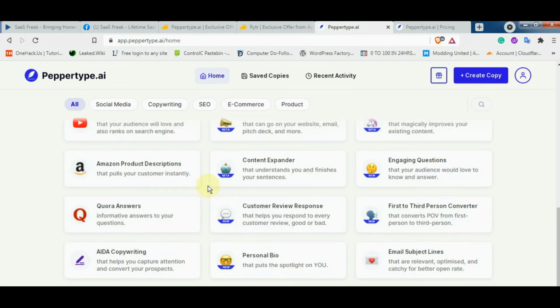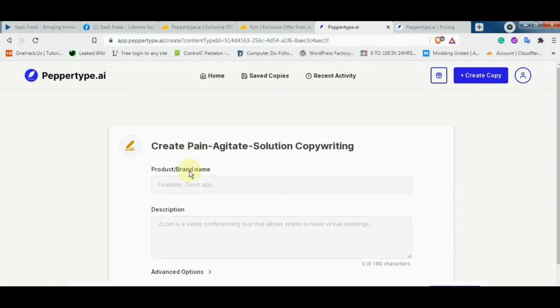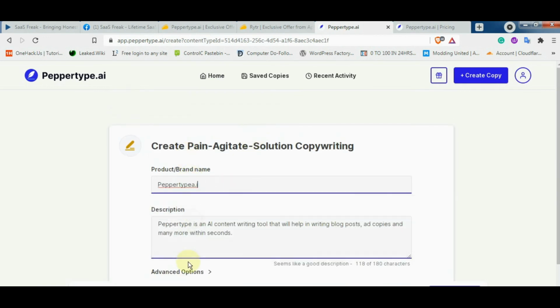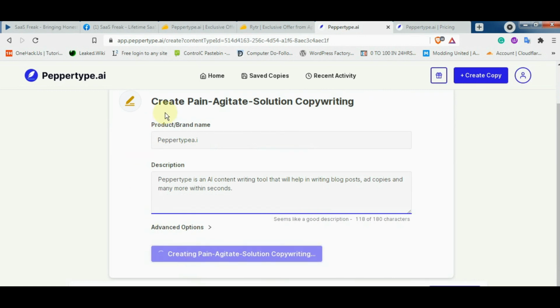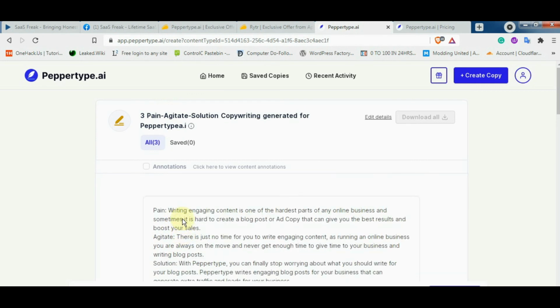so let's try some of the most demanded use cases, that is pain agitate solution copywriting. Just click on create and it will start creating the copy. Okay, so yeah, we got our copy here. The pain here is writing engaging content is one of the hardest parts of any online business, and sometimes it is hard to create a blog post or ad copy that can give you the best result and boost your sales.